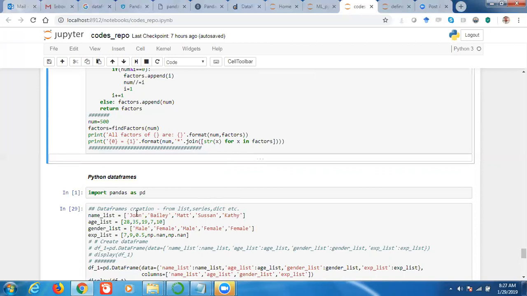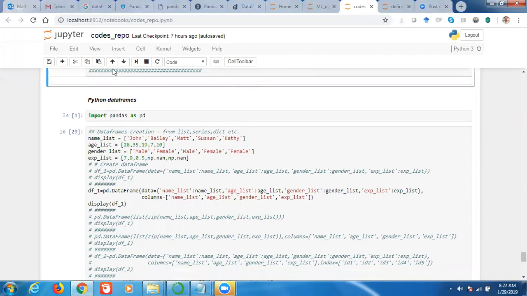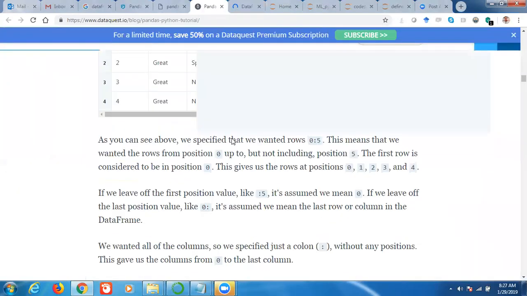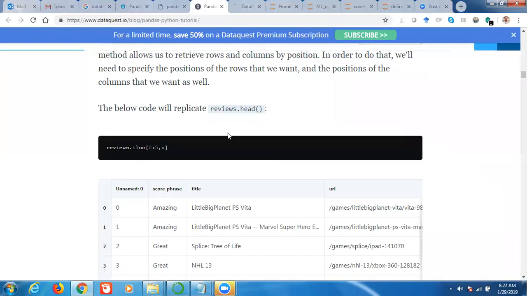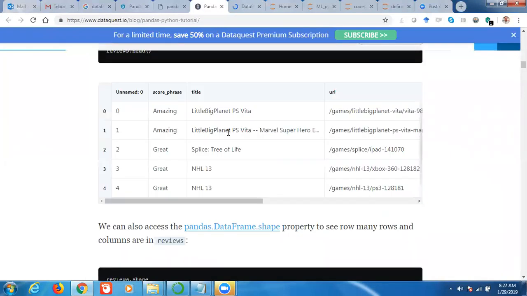So what is a data frame? What do we mean by a data frame? If you see a data frame, it is pretty similar to a matrix, right? The purpose of a data frame is to represent the data in a tabular format.